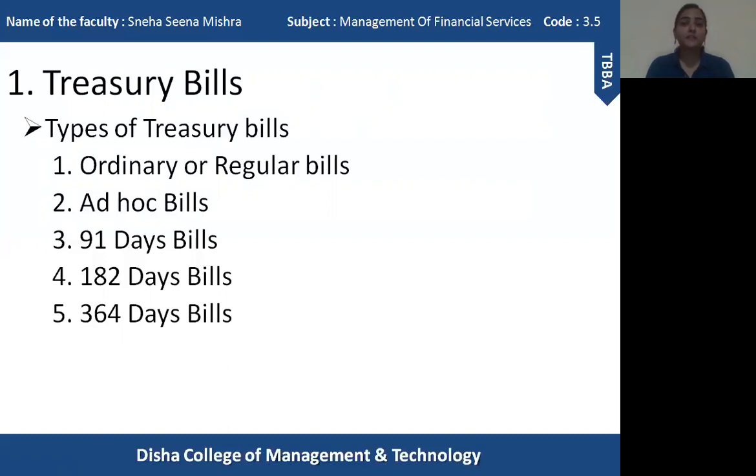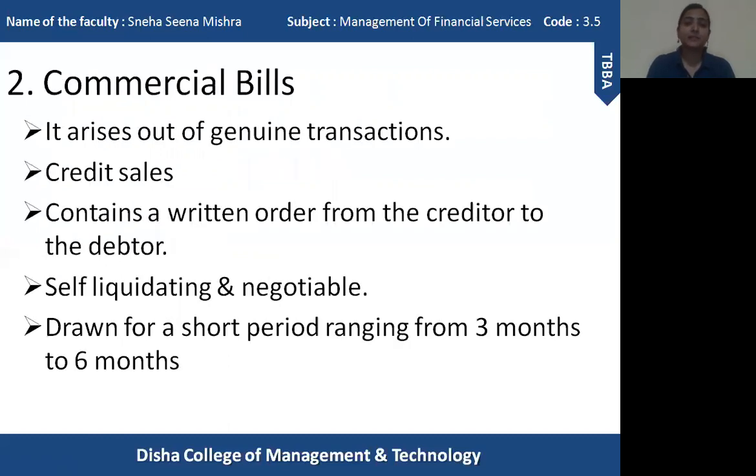Then on the basis of maturity time period, it can be further divided into 3 categories: 91 days bills, 182 days bills, and 364 days bills. So this portion I have already discussed and explained in the previous session. In this session, I am going to explain about commercial bills.